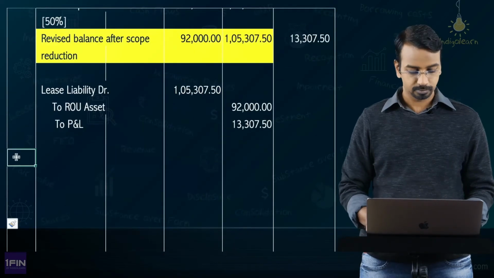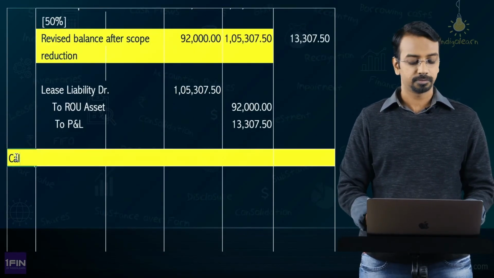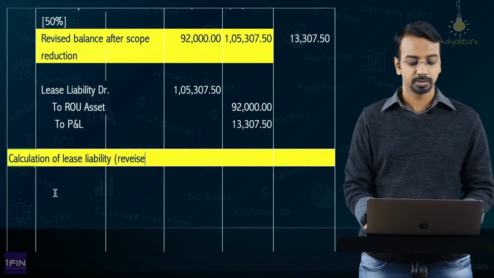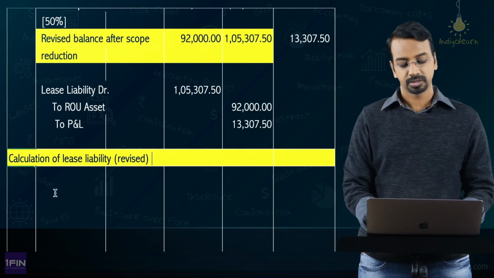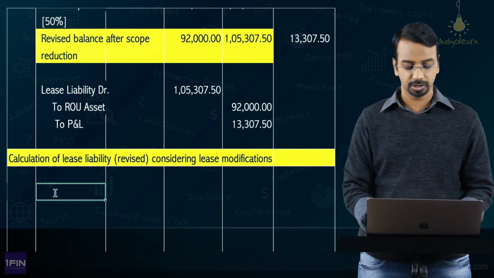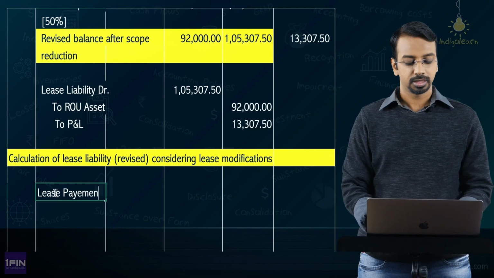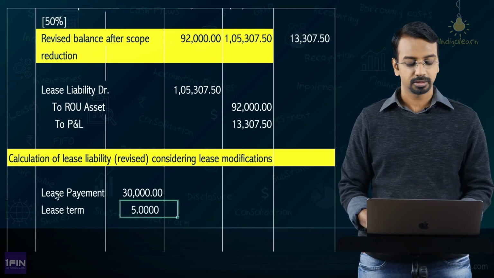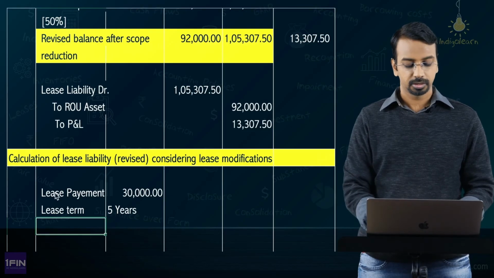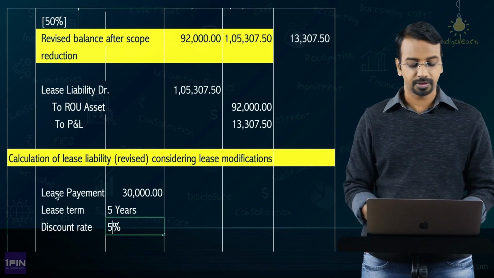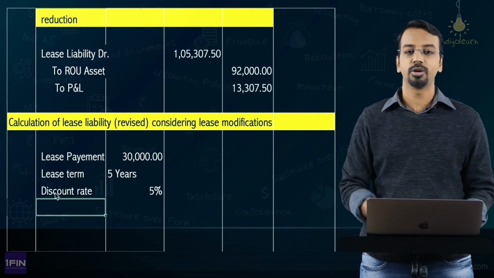So, let us do that. Calculation: lease liability revised considering lease modification. Okay, so what is the lease modification? Lease payment is now to be 30,000. Then lease term balance is 5 years. Then discount rate. What is the discount rate? The revised discount rate is 5%. Okay. Now, considering this, you will have to calculate the lease liability.